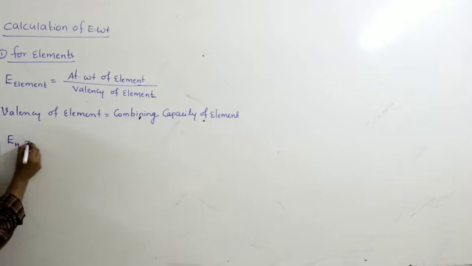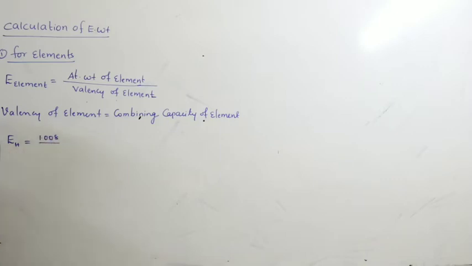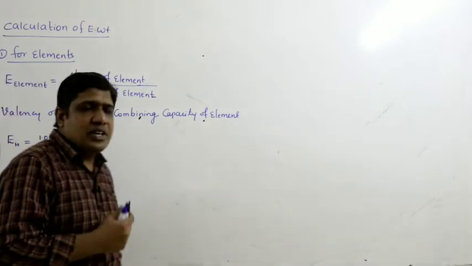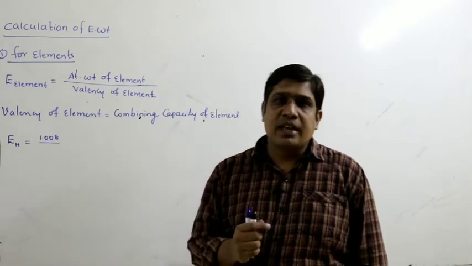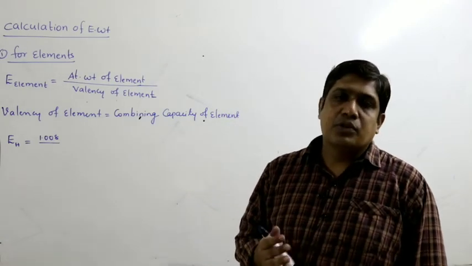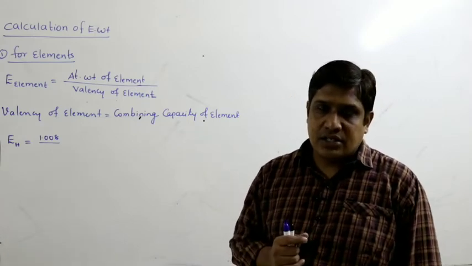Equivalent weight of hydrogen. The atomic weight of hydrogen is 1.008. Now, what is the combining capacity? Hydrogen possesses 1 electron. The nearest noble gas is helium, which possesses 2 electrons. Helium is more stable than hydrogen under given conditions.